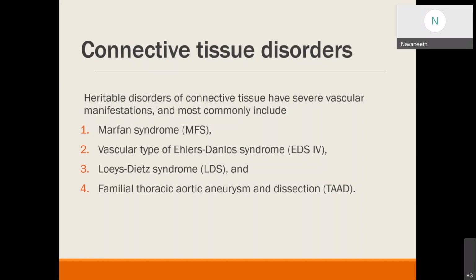These are the connective tissue disorders which we are going to discuss today. The heritable disorders of connective tissue have severe vascular manifestations, and these most commonly include Marfan syndrome, vascular type of Ehlers-Danlos syndrome, which is type 4, Loeys-Dietz syndrome, and familial thoracic aortic aneurysm and dissection.